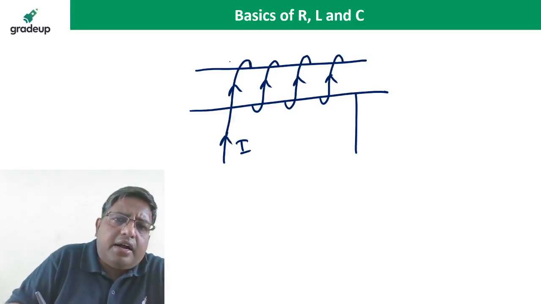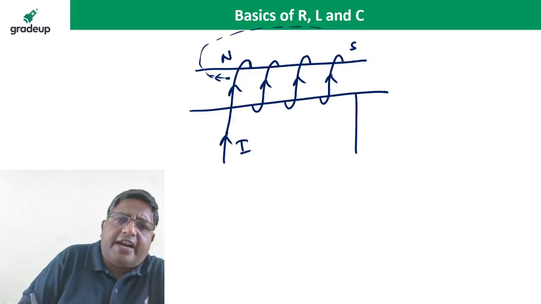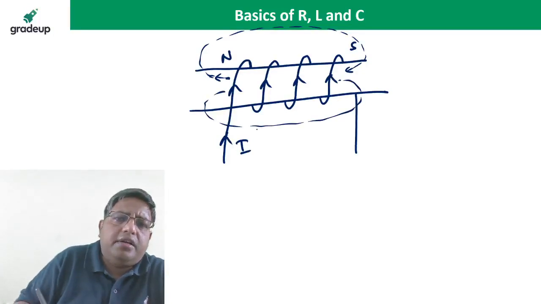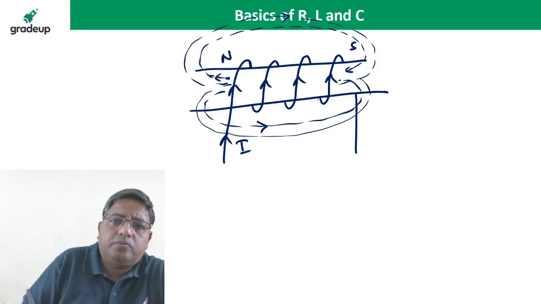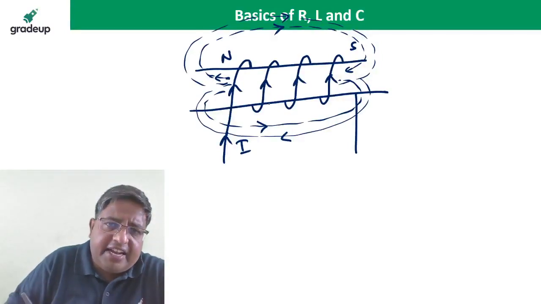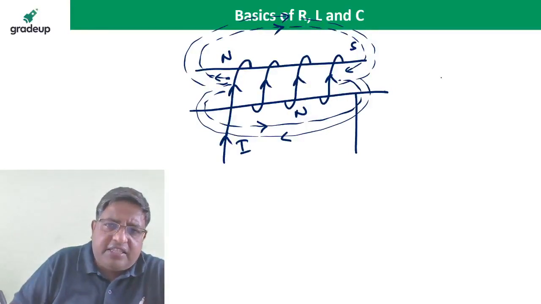According to the right hand rule, one end is the north pole and the other is the south pole. The magnetic flux leaves from the north pole outside and enters at the south pole. So this flux is linking the coil, and the flux linkage by this coil is N phi, where N is the number of turns.